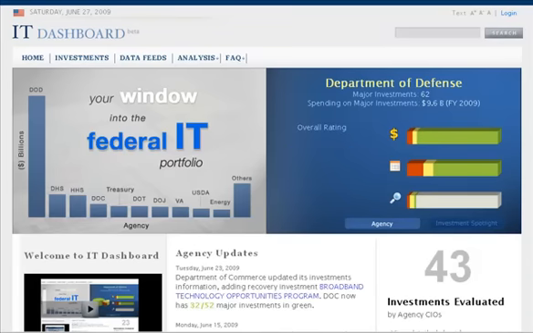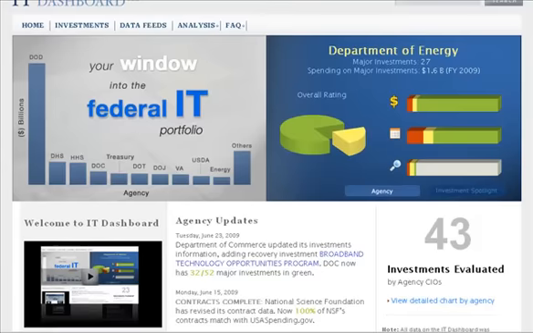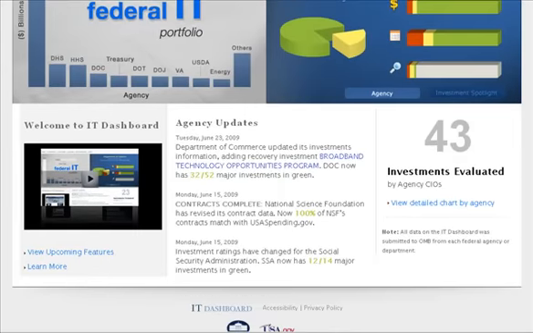The IT dashboard is driven by data from the public Exhibit 300s and Exhibit 53s reported by each federal agency to OMB. The tools and interfaces contained on this website are intended to improve the visibility and accessibility of all of this public data. Over the weeks and months following its launch, additional features and refinements will be added. As agencies submit updates regarding their investments, more historical trends information will become available. To see more information about planned features, check out the link to upcoming features on the home page.